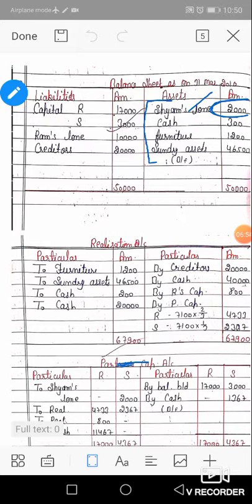The firm never says, please pay your loan at the time of dissolution. The firm says there is no need to pay; we will deduct this amount from your capital account. No need to repay the loan to the firm, because the firm is going into dissolution.